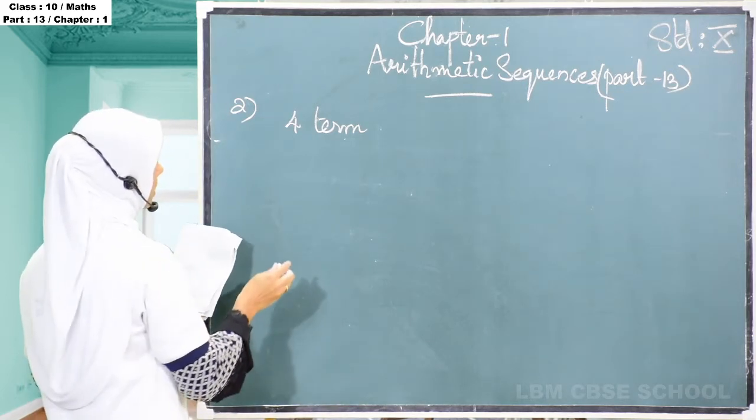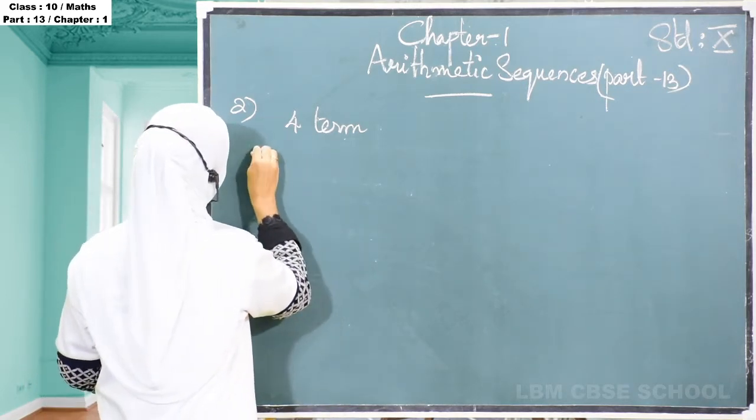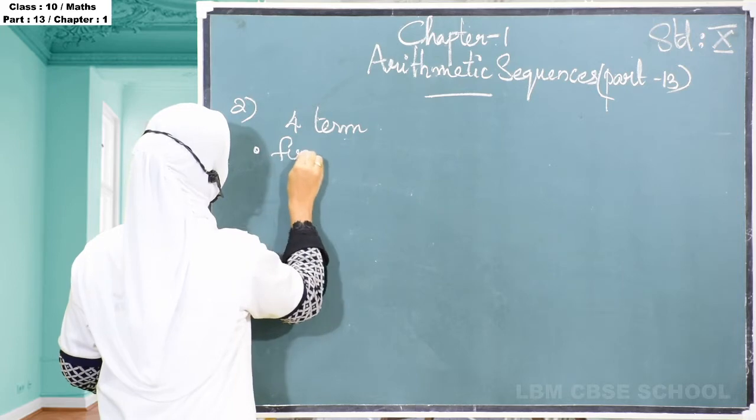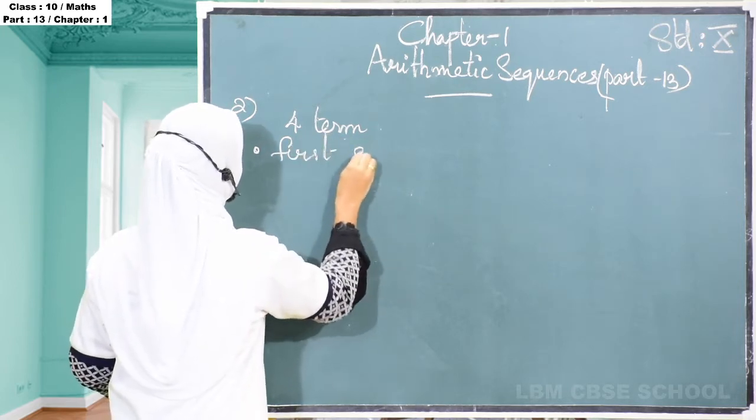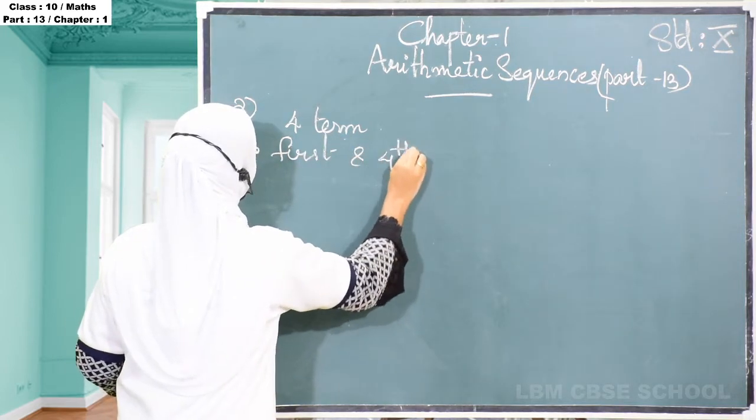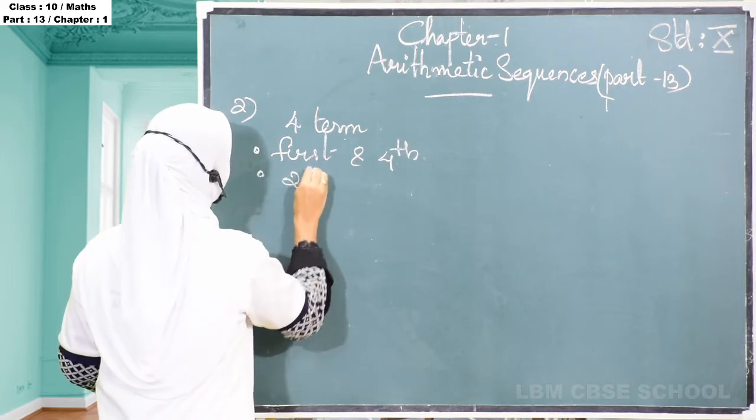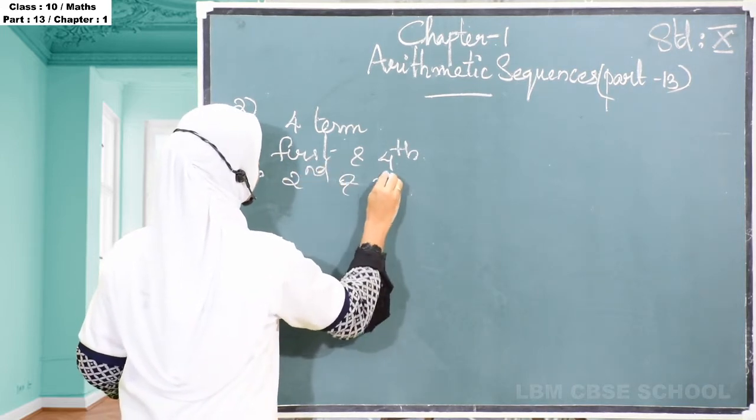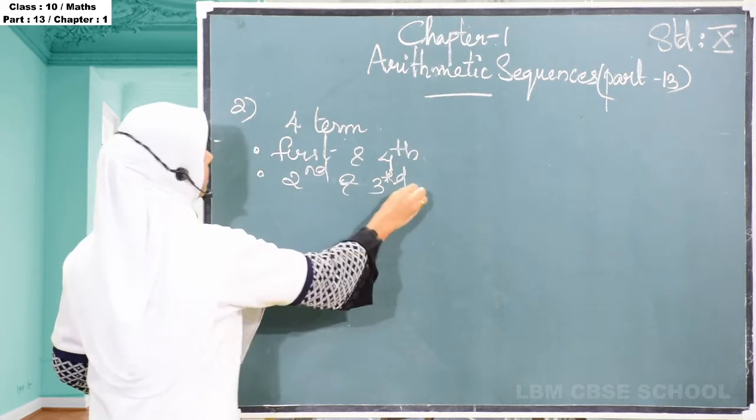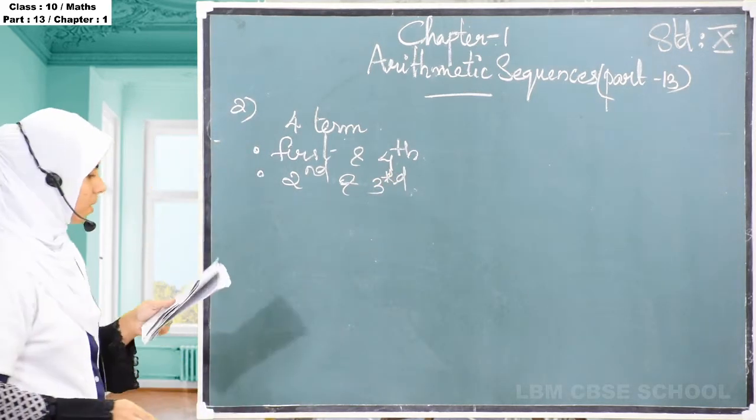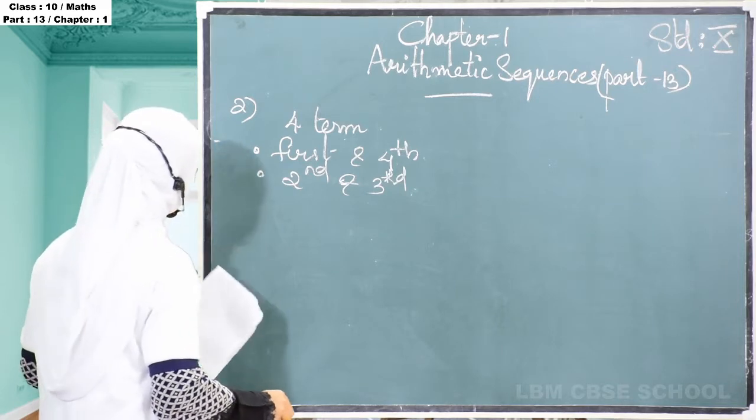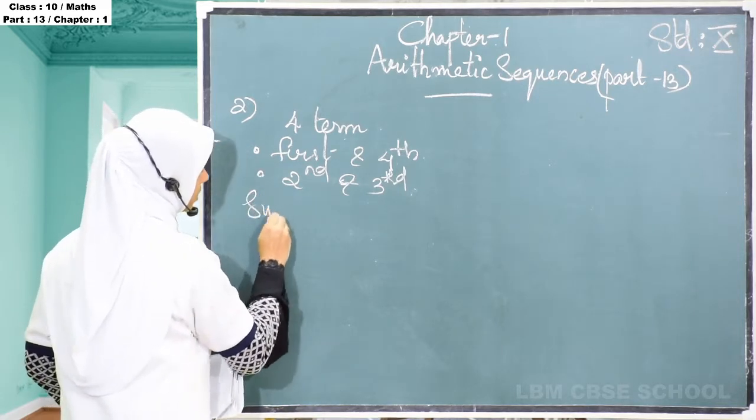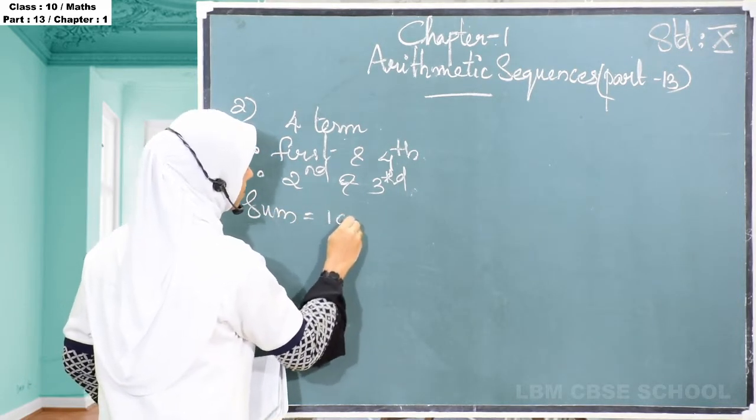So first term, we can take the pairs as first and fourth. First and fourth ne namukku oru pair aayittu edukam. Then second and third we can make it as the second pair. Okay, then they given sum of the 4 terms is equal to 100.